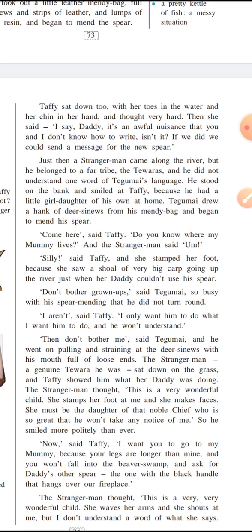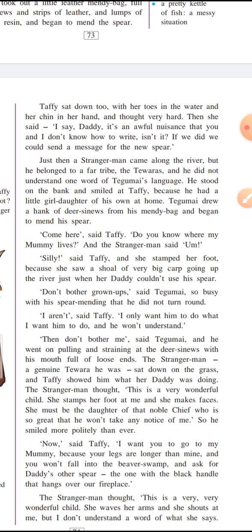Taffy said, "Come here. Do you know where my mummy lives?" And the stranger said, "Hmm?" Because the stranger was unable to understand the language of Taffy. She wanted to ask him, do you know where I live? When she asked that question, since he couldn't understand any of the words, he was surprised, in a question mark sort of style. He said, "Hmm?"